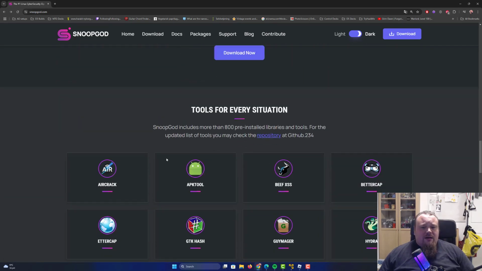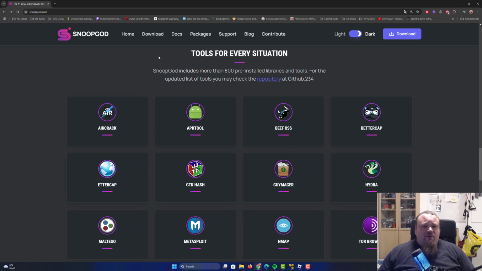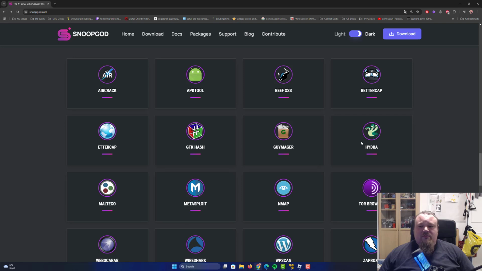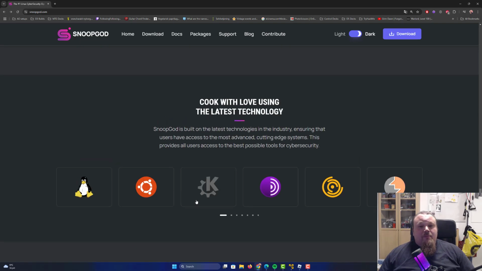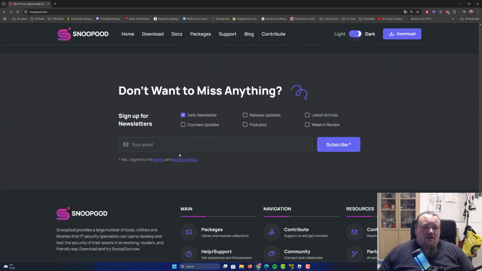That is pushed down on the distribution, which is really nice to see, that we are getting a lot of stuff. So we can go ahead and download it now. I have it downloaded already. Tools for every situation, more than 800 pre-installed tools, and they talk about every single one of them here. Aircrack, Wi-Fi cracking stuff, Hydra for brute forcing, Nmap for port scanning, exploration, reconnaissance, Tor browser for accessing the darknet, proxies, WPScan, Wireshark, and so on and so on. So far, I'm really looking forward to trying this, and when we have it installed, I will try and access some basic TryHackMe machine on it and see how it goes.